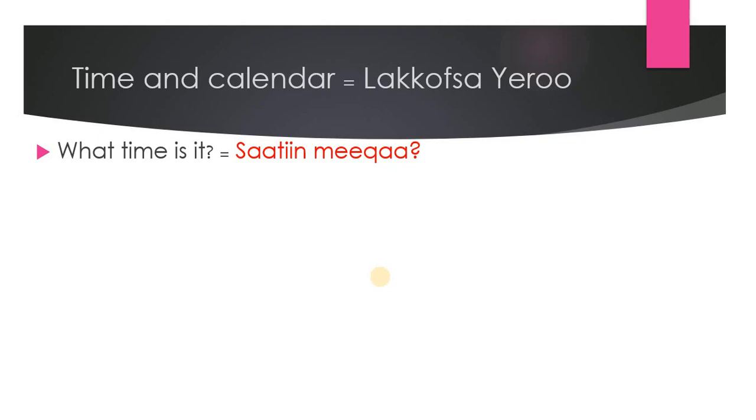What time is it? Sa'aatiin meeqaa? Meeqa means how much, also how many, like counting, but it is not counting here, it is asking what time it is. Sa'aatiin meeqa?